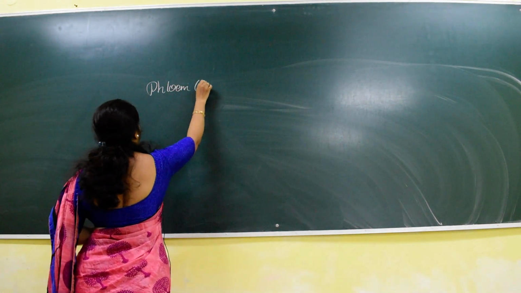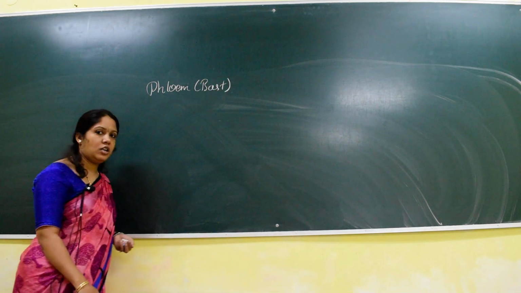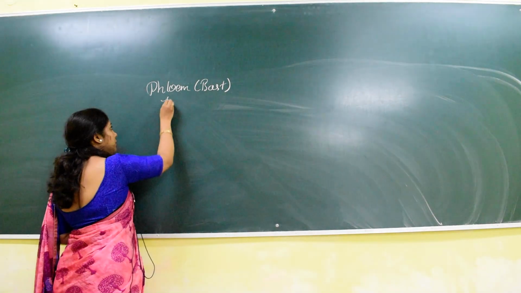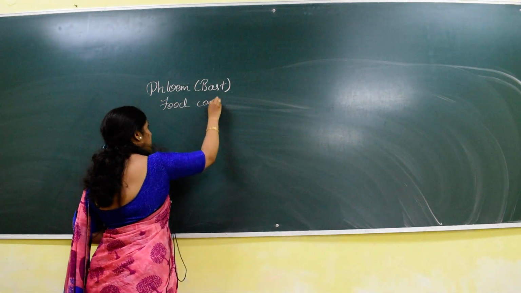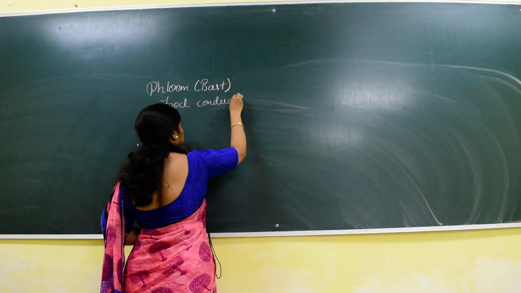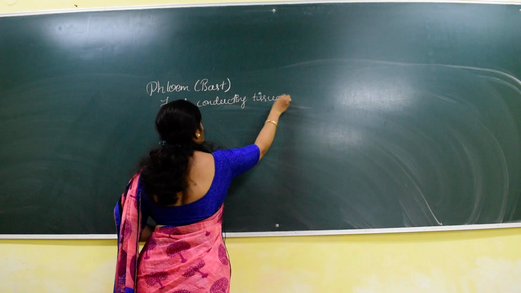It is commonly called bast. It is a food conducting tissue. The common word for the phloem is bast. It is a food conducting tissue. So now this phloem,